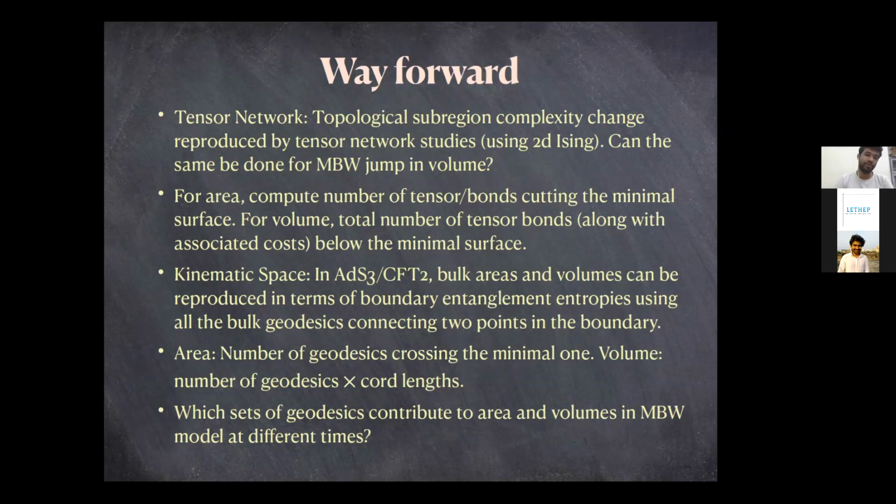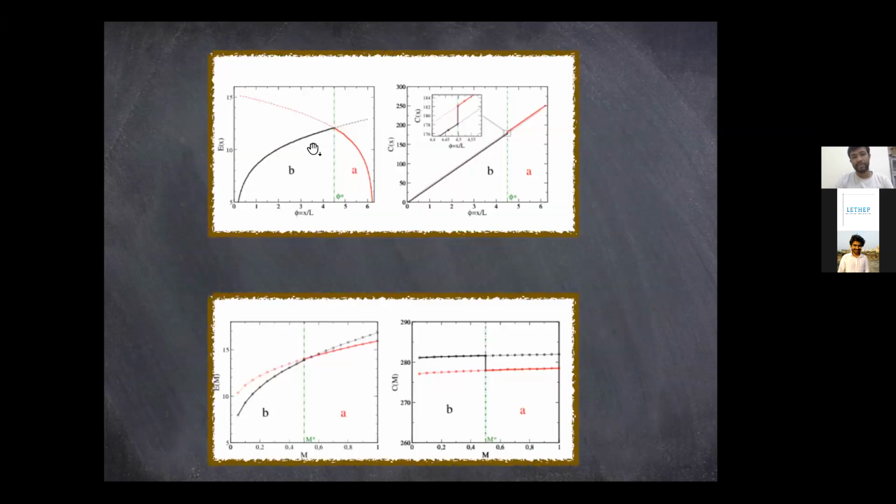And we want to look at whether the same can be done for the multi-boundary wormhole jump in volume. Similar to the study that Edminger did, here also, corresponding to a smooth transition in the entanglement entropy plot, they had a 2 pi jump. But in this case, we have a much larger jump.